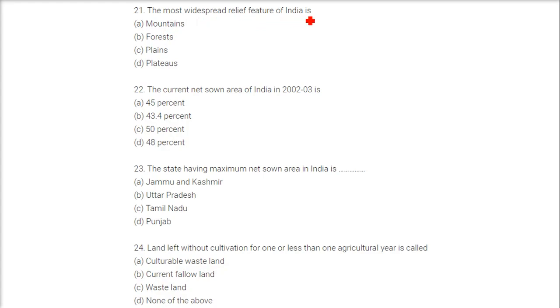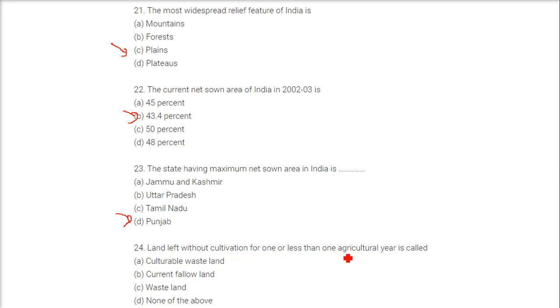The most widespread relief feature of India is, and what is the answer? The answer is plains. The current net sown area of India in 2002-03 was 43.4%. The state having maximum net sown area in India is Punjab, almost 80% area.